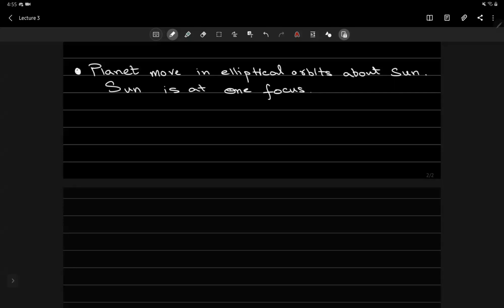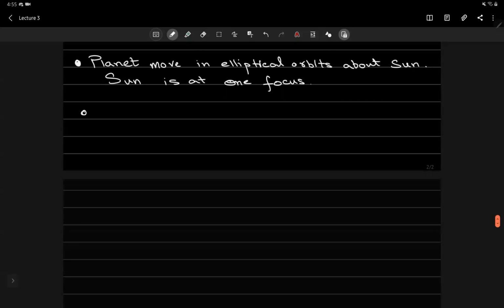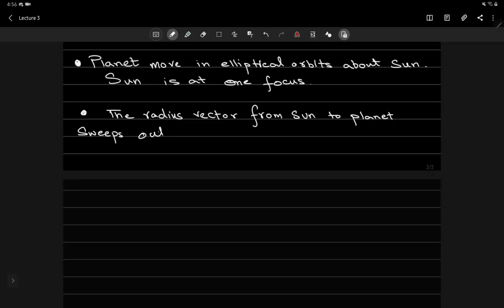The second one we saw says that the radius vector coming from the sun to the planet sweeps out equal areas in equal intervals.